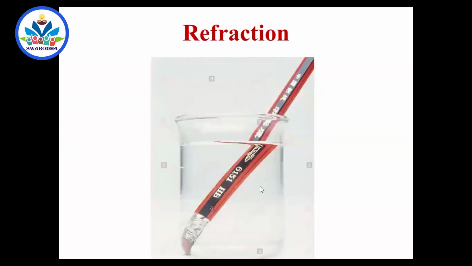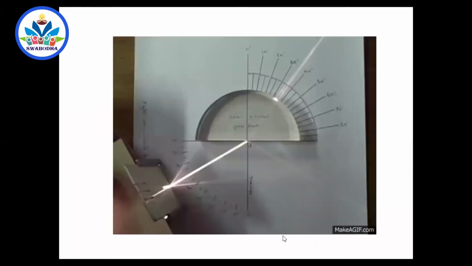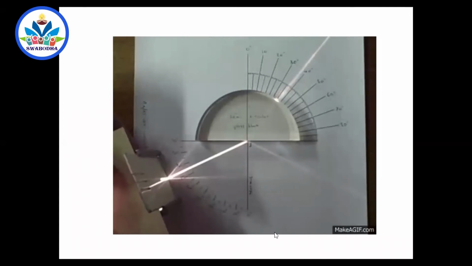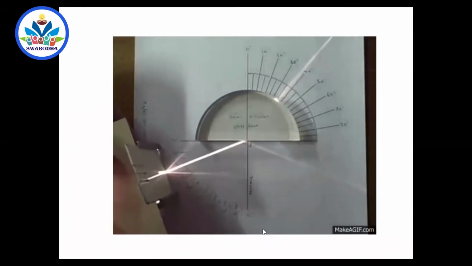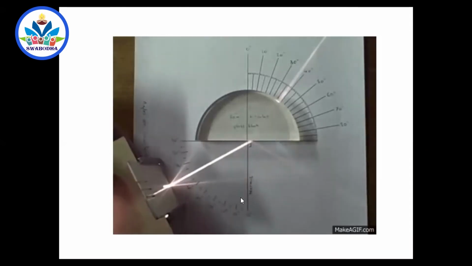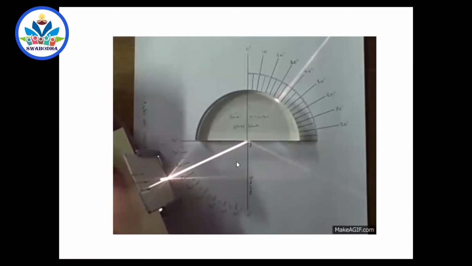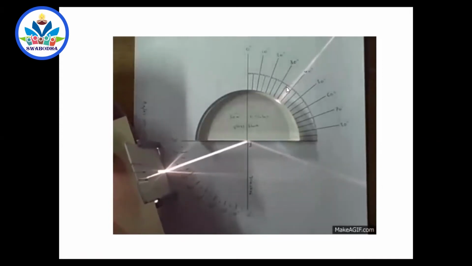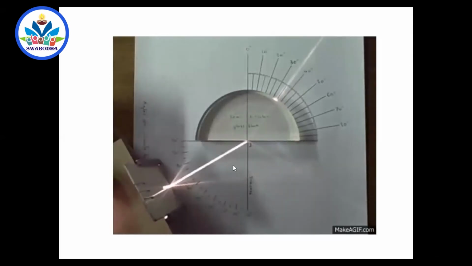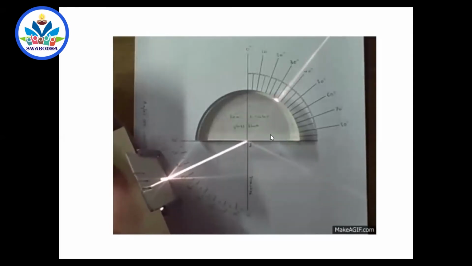So this is another picture where your pencil appears to be broken. And you can see the refraction. This is a beautiful video of the angle of incidence and angle of refraction. You can measure it. You can have a compass or a protractor here, and you can measure the angle of incidence, and the ray of light bends, and this is the angle of refraction. You can change the angle of incidence, you will get different angles of refraction.